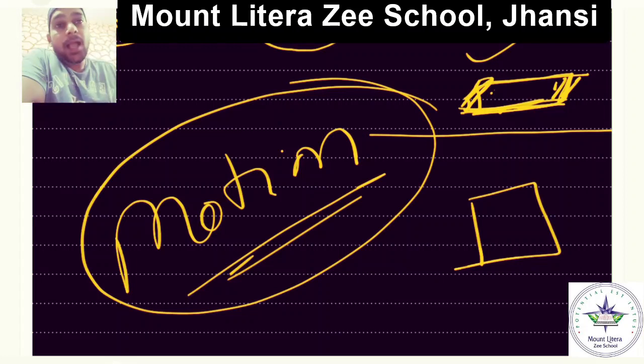So motion and rest are clearly relative quantities. Got the point? If you are defining motion, then you have to tell with respect to what you are defining it.